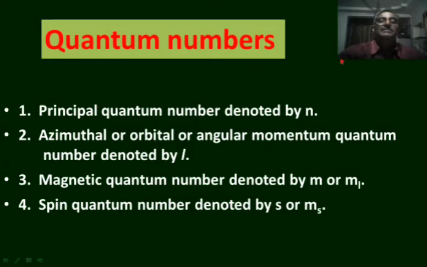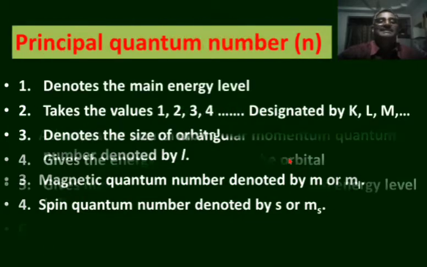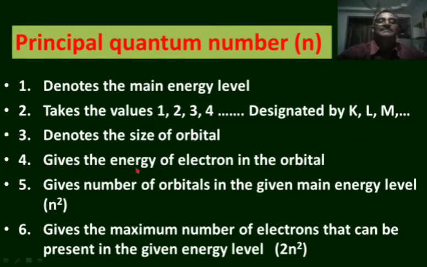What are those quantum numbers? Principal quantum number, which is denoted by n. Azimuthal quantum number is also known as orbital quantum number, as it represents the shape of the orbital, and it also gives the angular momentum of electron. So it is also known as angular momentum quantum number and is denoted by l. The magnetic quantum number is denoted by m or ml, and the spin quantum number is denoted by s or ms. Let us discuss these quantum numbers one by one.